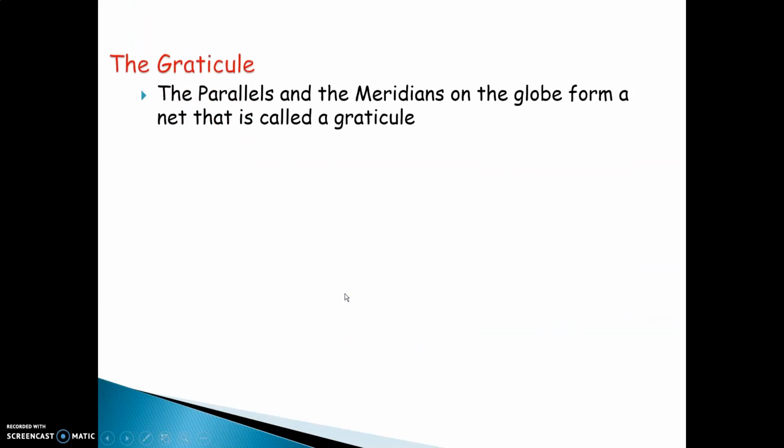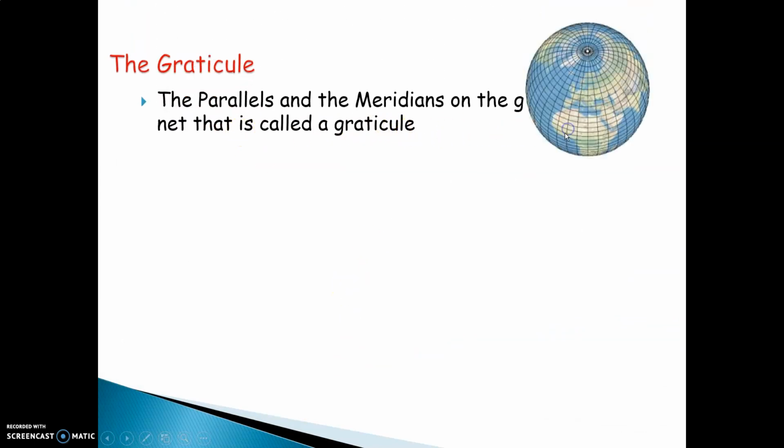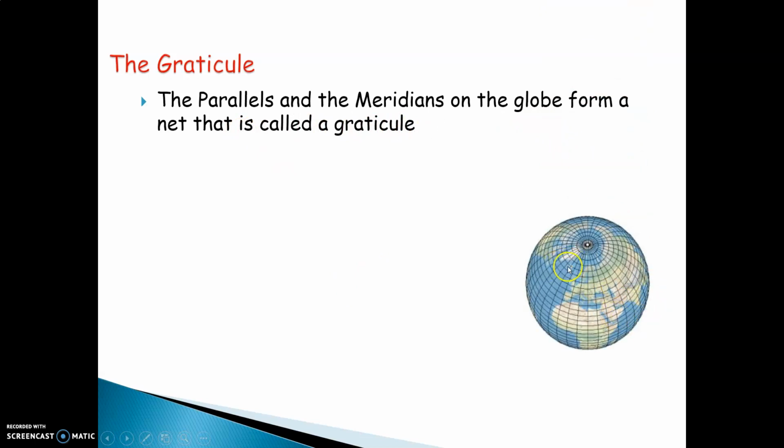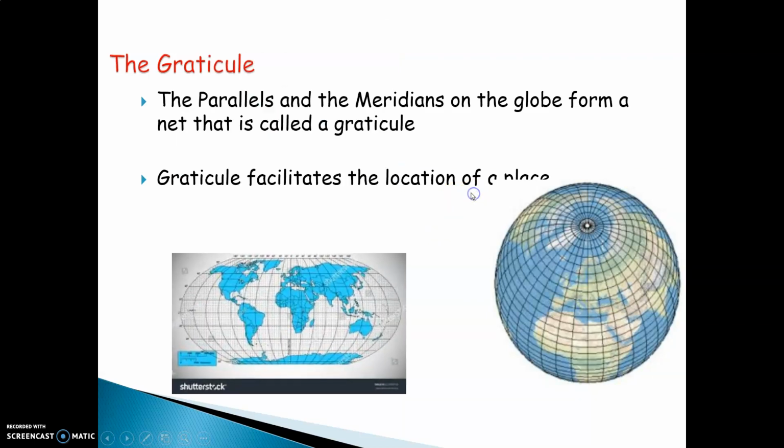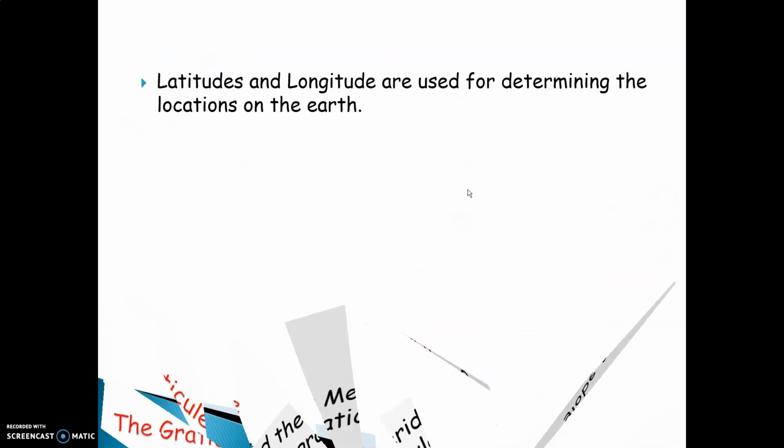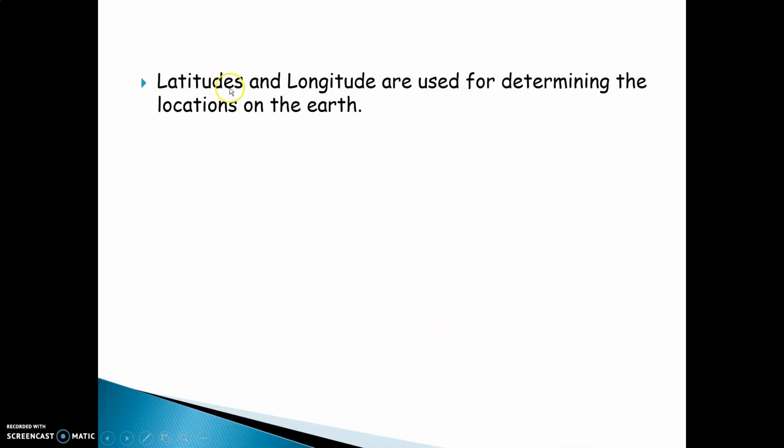Now the graticule. The parallels and the meridians on the globe form a net. It is called the graticule. You will see that it looks like a net, right? That is called the graticule. It helps us to locate, or find out, a place on the earth. Both longitudes and latitudes are used for determining location on the earth. You can see the various countries located with the help of longitudes and latitudes.